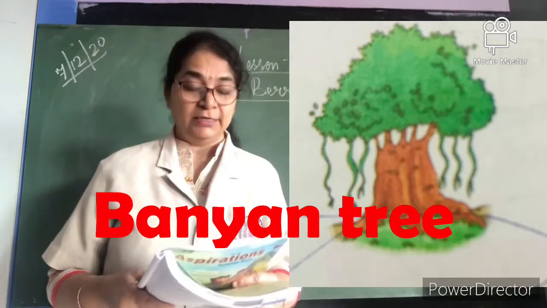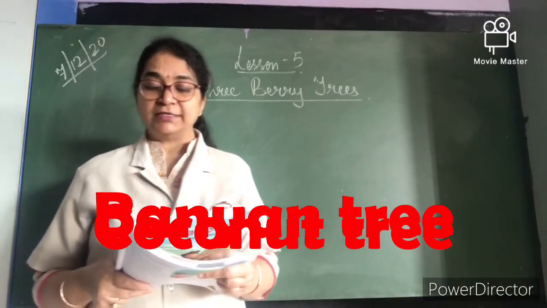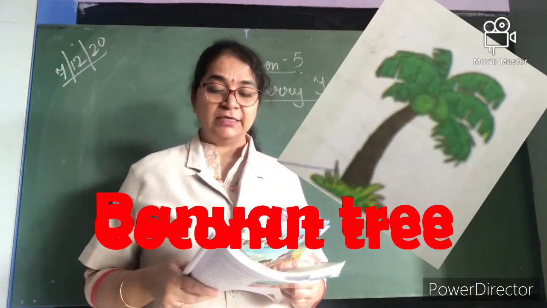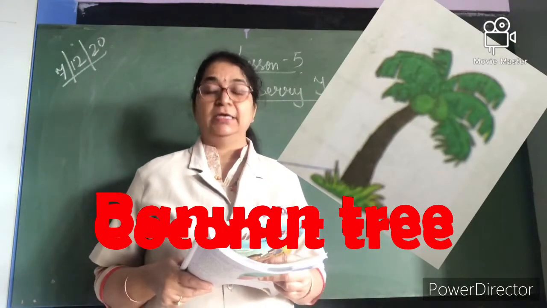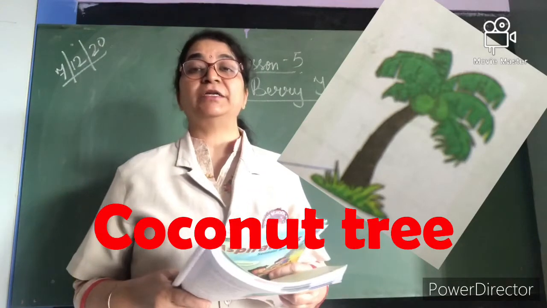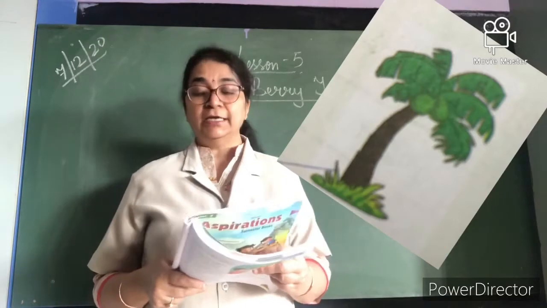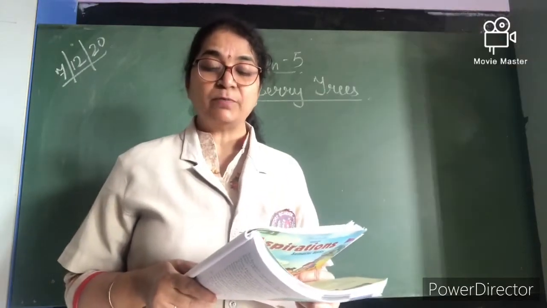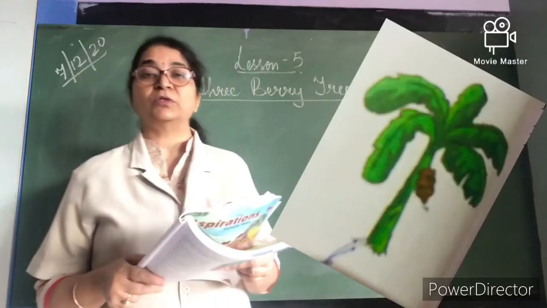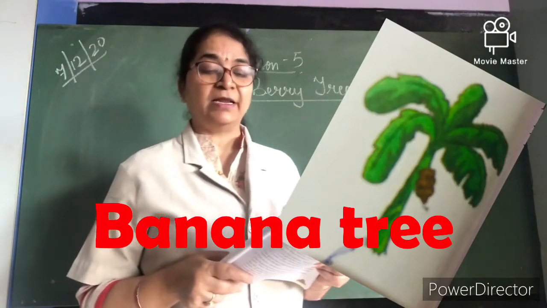B-A-N-Y-A-N. Banyan tree. Then next, which tree is it? It is a coconut tree. Match the third tree with the coconut tree. C-O-C-O-N-U-T, coconut tree. And the last one is banana tree. You can see the bananas also in the tree. You match it with banana tree.